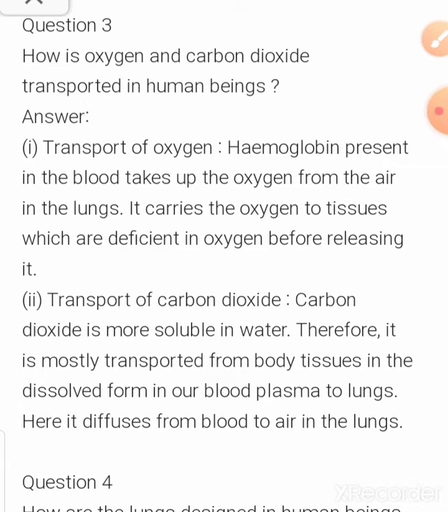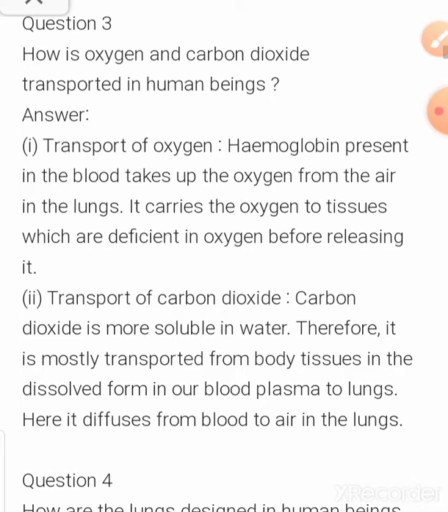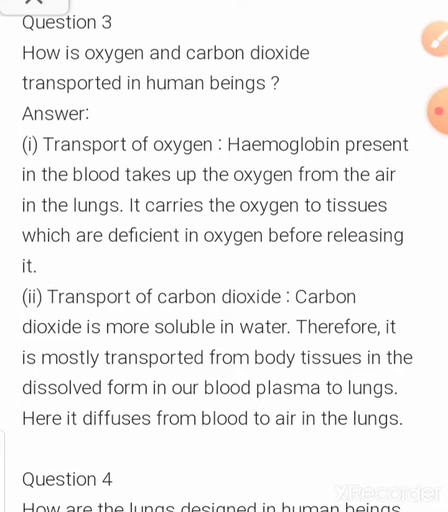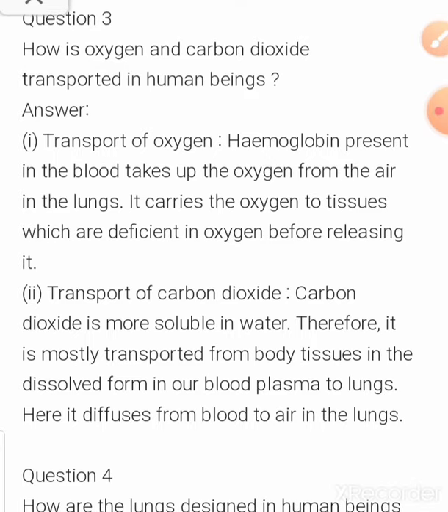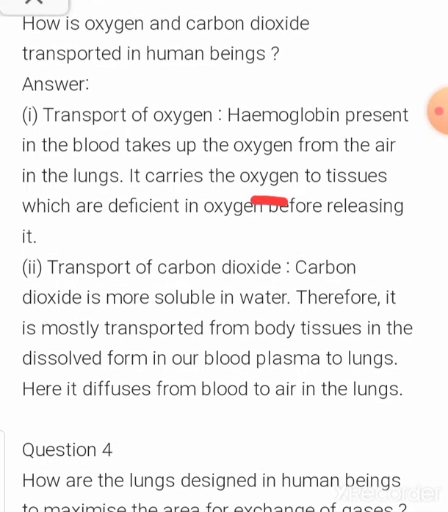So first of all, the transportation of oxygen. Hemoglobin is present in our blood, also called Hb. It helps in the transportation of oxygen from the lungs to different parts of the body. So hemoglobin present in our blood takes up the oxygen from the air in the lungs. Oxygen goes from air to the lungs. Okay, so it carries this oxygen to tissues which are deficient in oxygen.